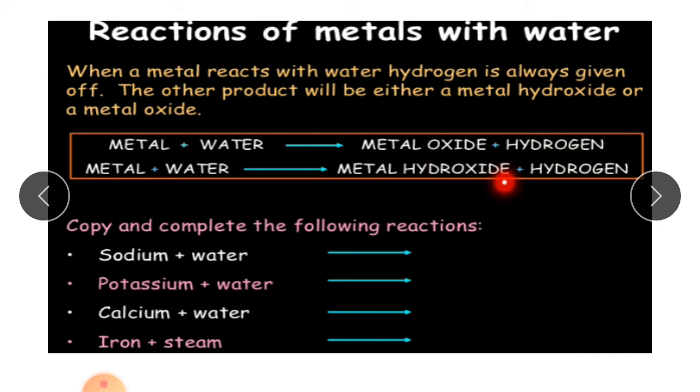Alkalis mean hydroxides. For example, sodium hydroxide and calcium hydroxide. Okay, and there are so many metals which I have not mentioned, like magnesium, and magnesium reacts very slowly with cold water but reacts violently with steam. Okay.